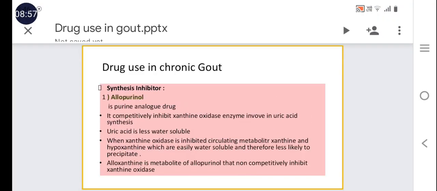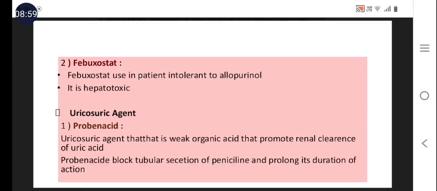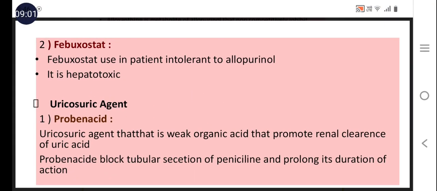Then the second drug is febuxostat. Febuxostat is used in treatment when there is an intolerance to allopurinol, and this drug is hepatotoxic. Mostly allopurinol is used. Then second is the uricosuric agents, meaning those drugs that increase the excretion of the uric acid from the body.